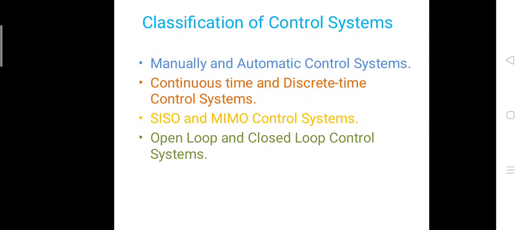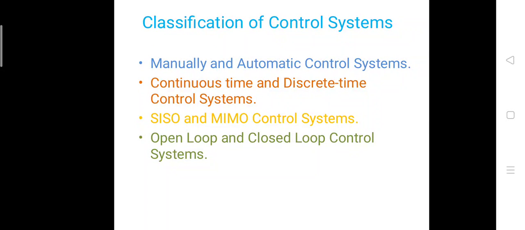Then the automatic control system is the system which is controlled by automatic machines, that may be a microcontroller or microprocessor, PLCs, etc.